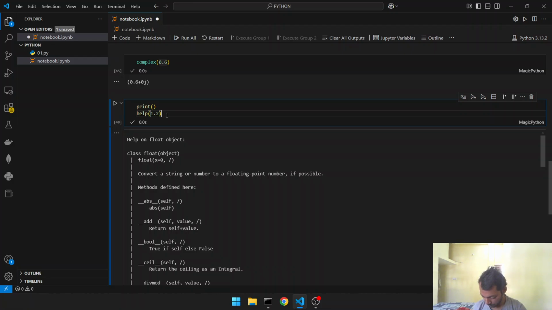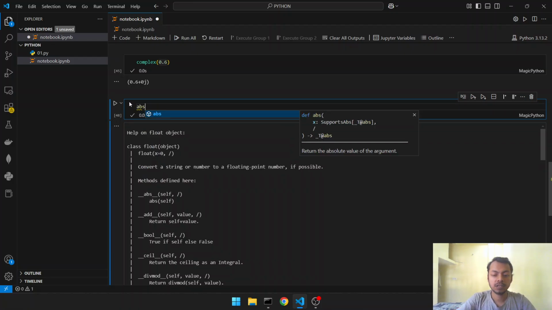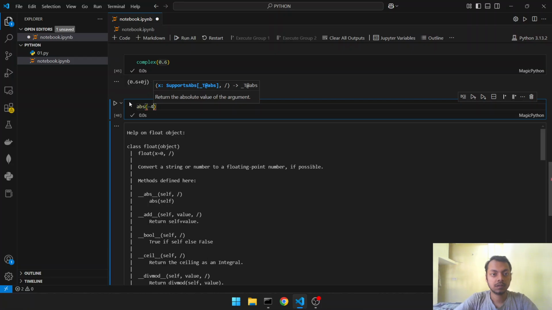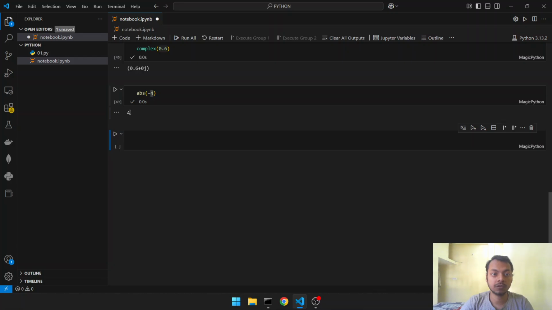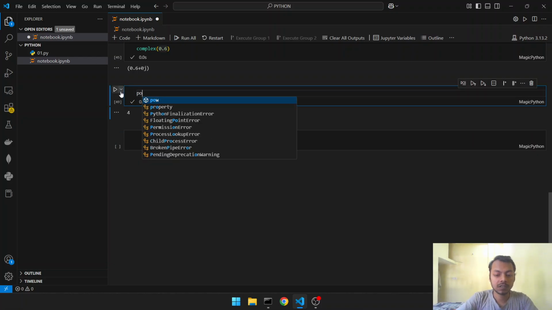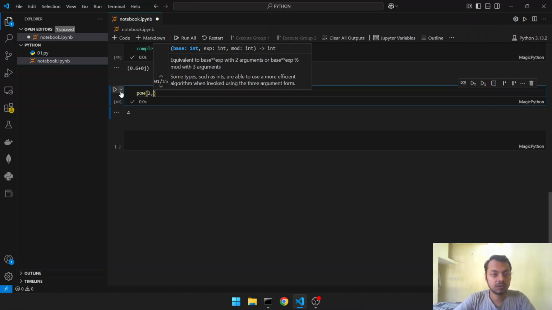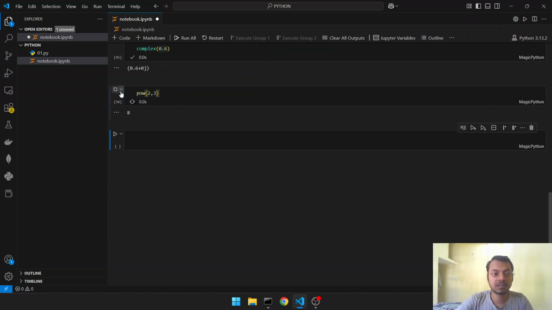And then we have abs. ABS will give the absolute value. Yeah, -4 has an absolute value of 4. In mathematics we have modulus, that is the same as absolute value. And then we have power. Power is the C counterpart. pow(2, 3) is similar to 2 raised to the power 3, which is 8.